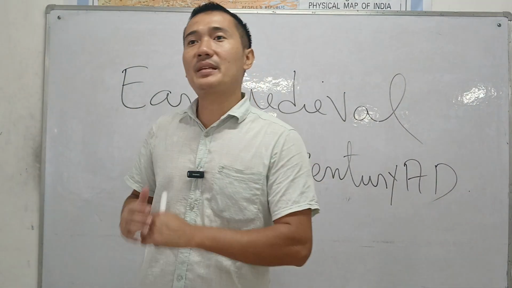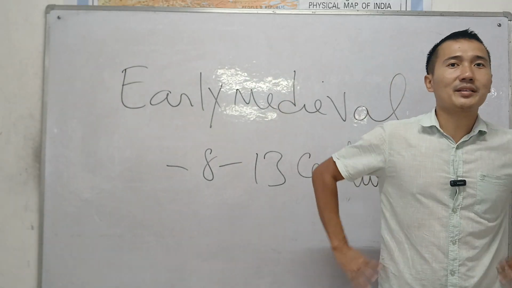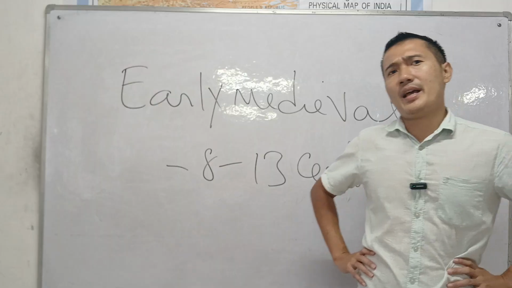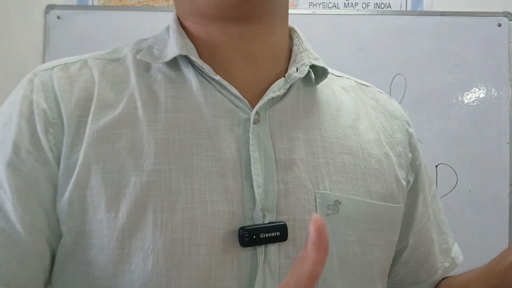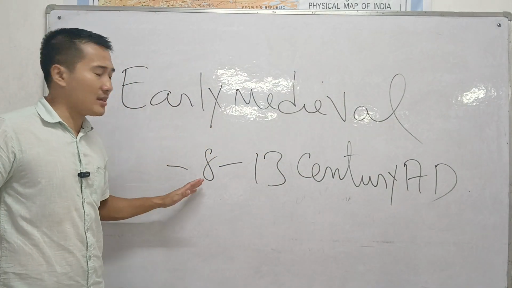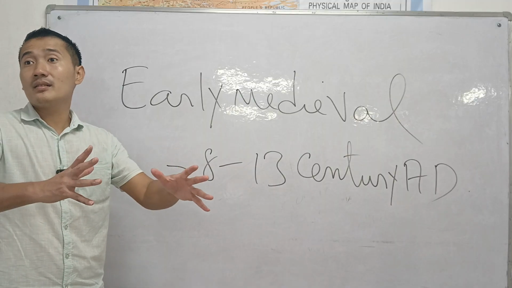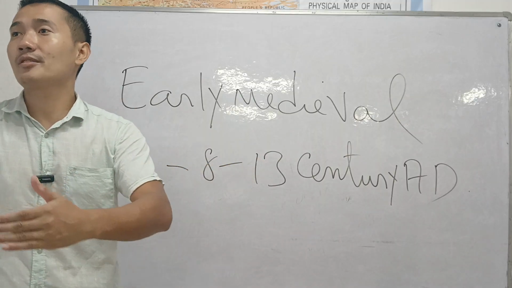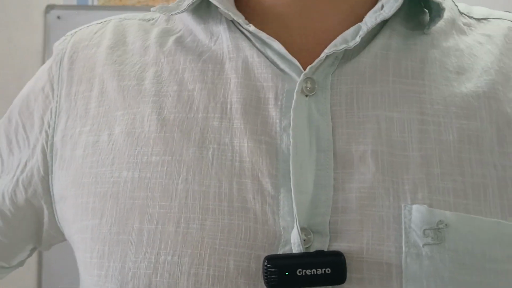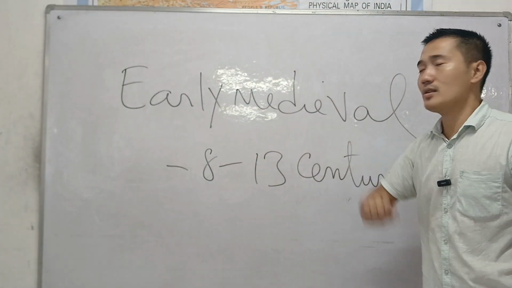Today we will start with medieval India. The topic is known as the medieval period, which means the middle period. The medieval period has been divided into two parts: early medieval and late medieval. Early medieval will start from 8th century AD till 13th century AD, and the late medieval will be from 13th to 18th century. So from 8th to 18th century AD is known as the medieval period in Indian history. Today we will discuss the early medieval.